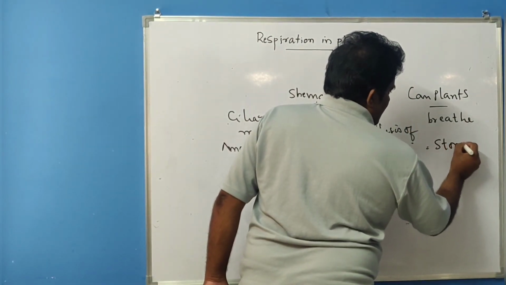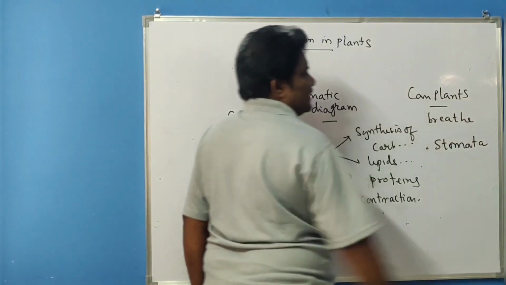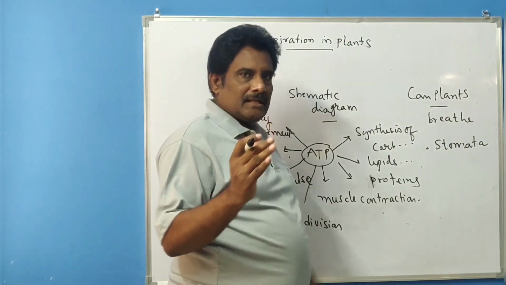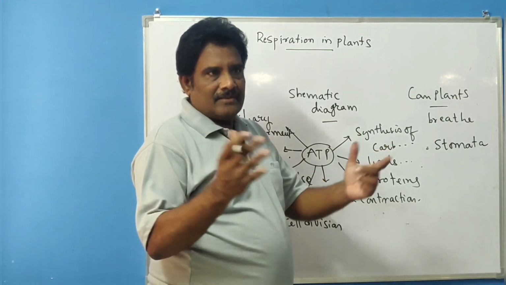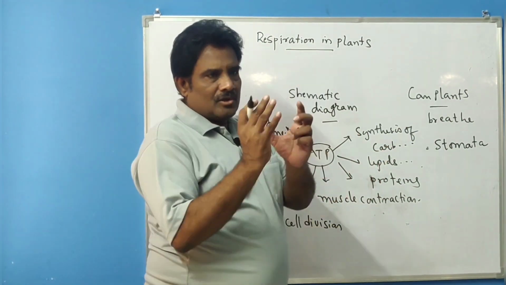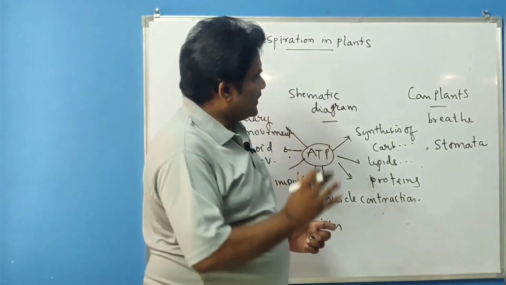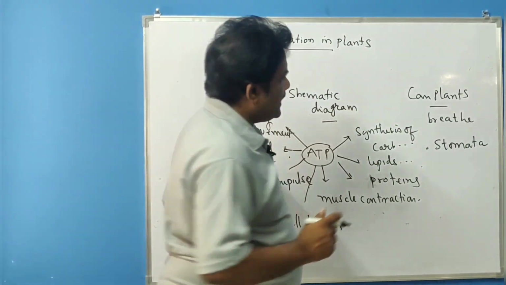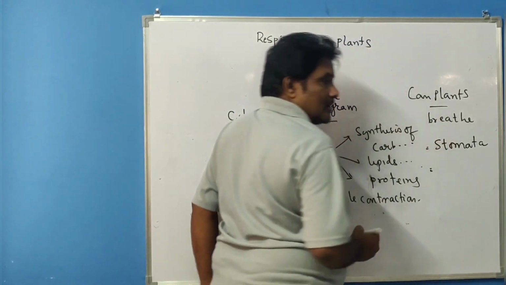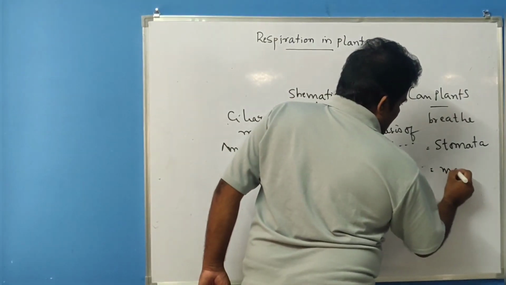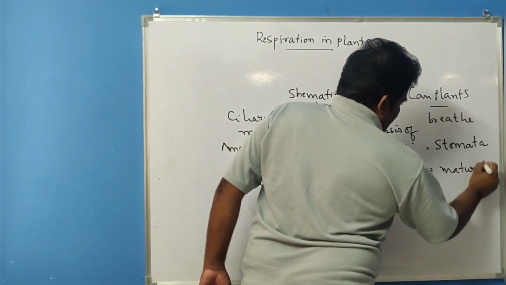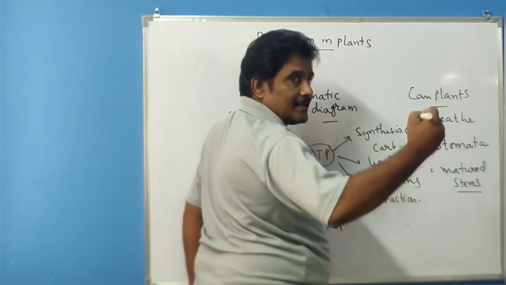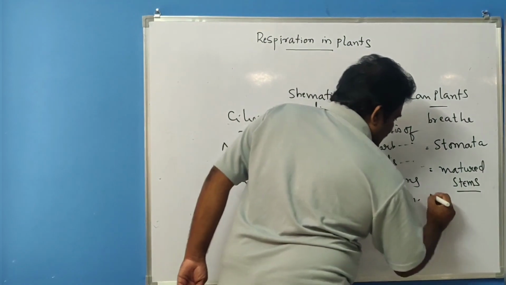You know very well, in plants stomata are present. These are small openings, which one can observe in a transverse section of the leaf. Exchange of gases takes place through stomata. And one more point: in matured dicot stems, exchange of gases takes place through lenticels.